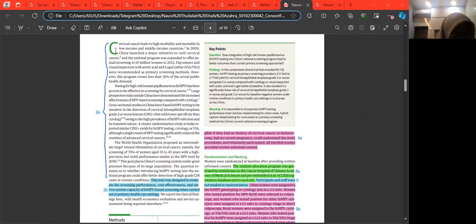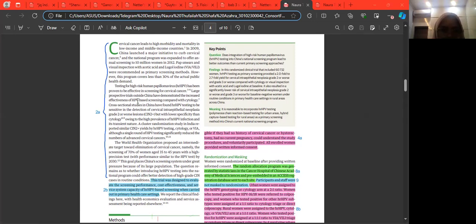So, cervical cancer leads to high morbidity and mortality in low-income and middle-income countries. Testing of high-risk human papillomavirus has been proven to be effective in screening for cervical cancer.